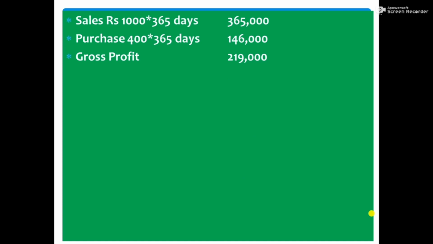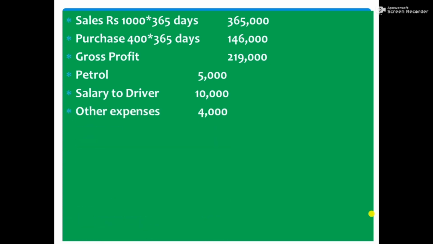And also you incurred some other expenses for selling those vegetables. You incurred petrol expenses rupees 5,000, and you paid salary to your driver 10,000, and also some other miscellaneous expenses 4,000. The total expenses come to rupees 19,000. Therefore you calculated your profit, that is gross profit rupees 2,19,000 minus your total expenses 19,000. You find your profit is rupees 2 lakh.